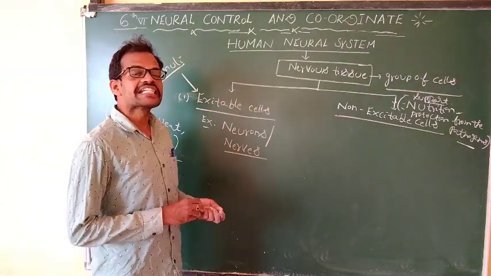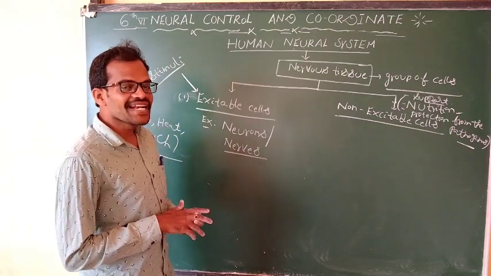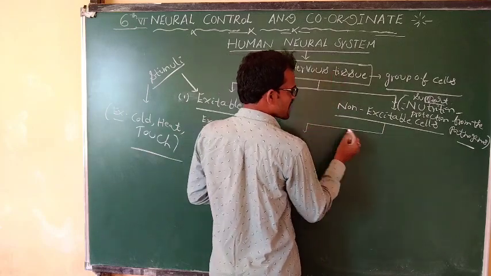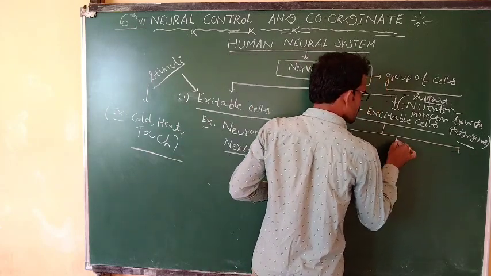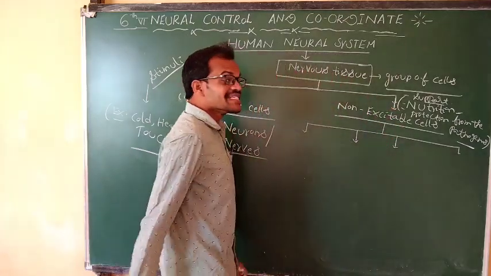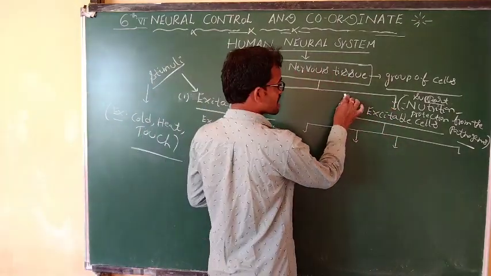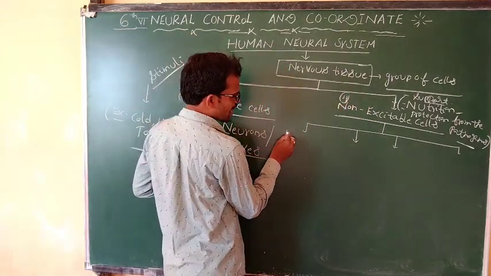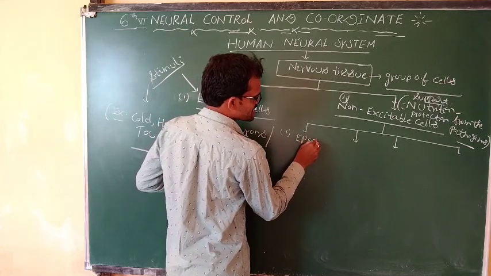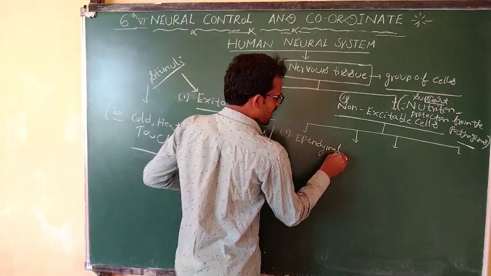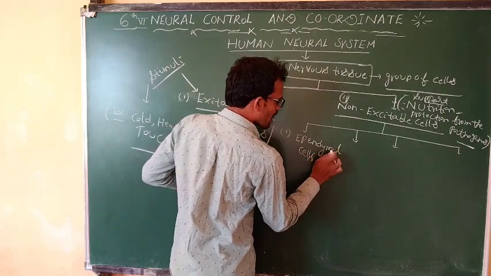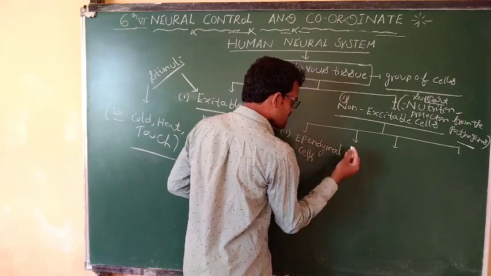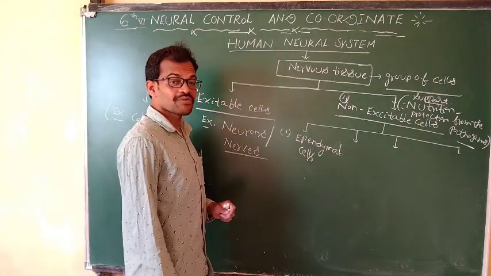What are the non-excitable cells present in the brain and spinal cord? How many types? There are four types of non-excitable cells. What is the first non-excitable cell? Ependymal cells.